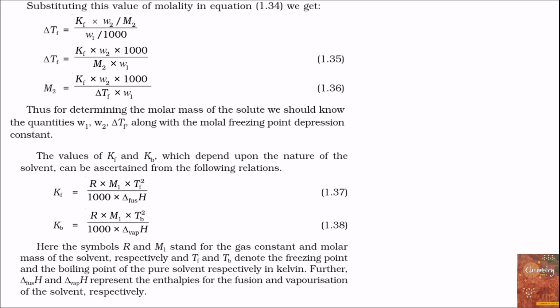Substituting this value of molality in the equation, delta Tf is equal to Kf into molality, this expression is obtained, and rearranging this expression, molecular weight of unknown solute can be calculated if molal depression constant is known, weight of solute is known, depression in freezing point is known, and weight of solvent is known.